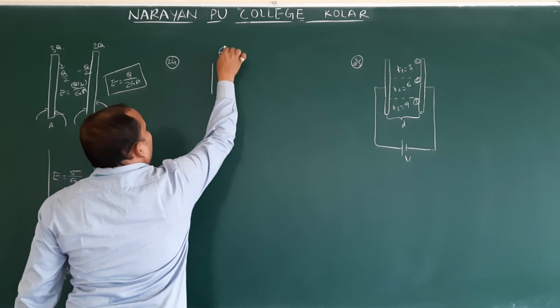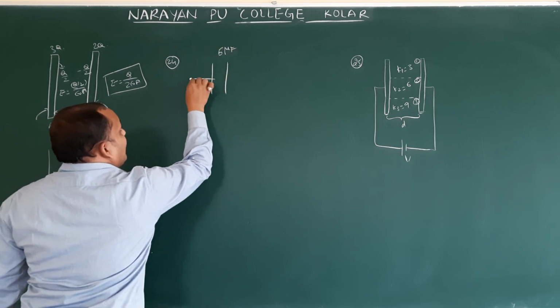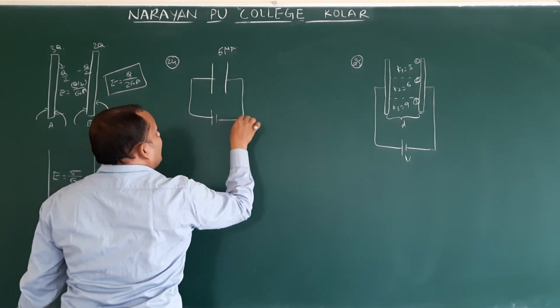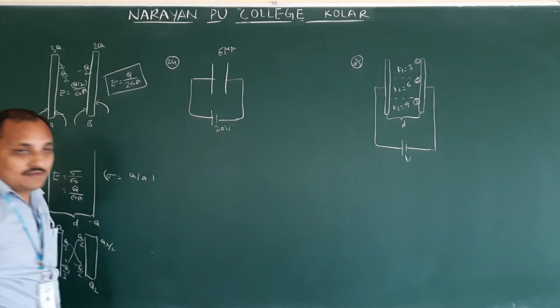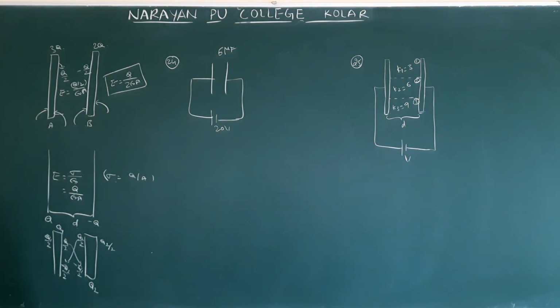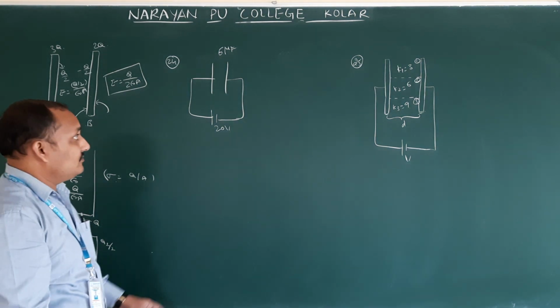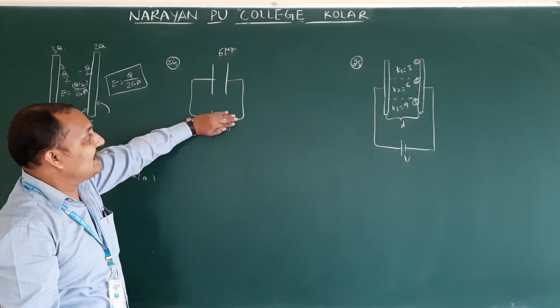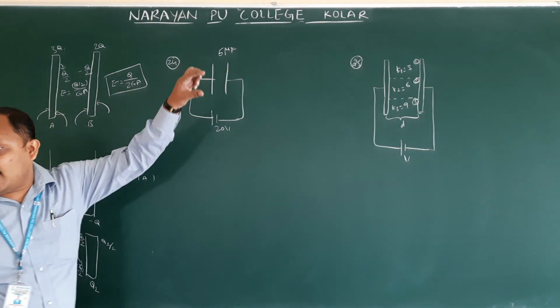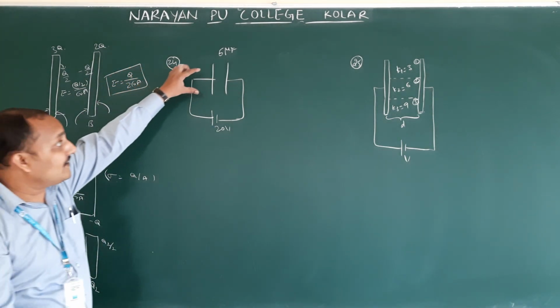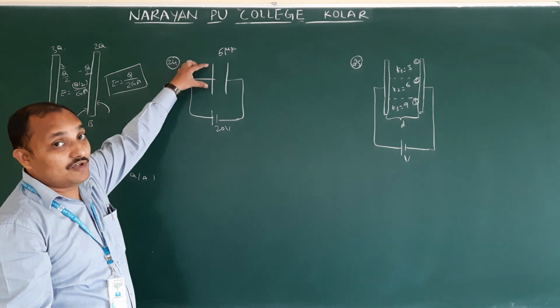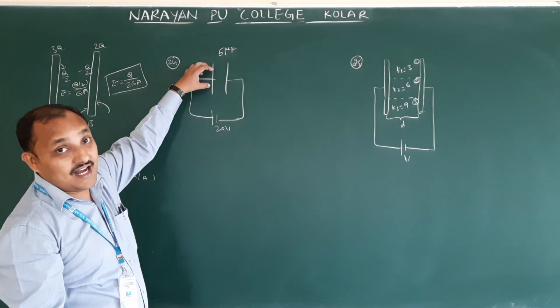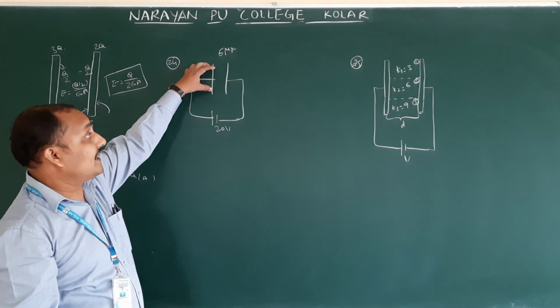What is the capacitor they give? 5 microfarad, charged by a potential of 20 volts. Now they removed the battery and gave additional charge. How much charge did they give? 100 microcoulomb to the positive plate. Initially, we have to find the charge on this capacitor.